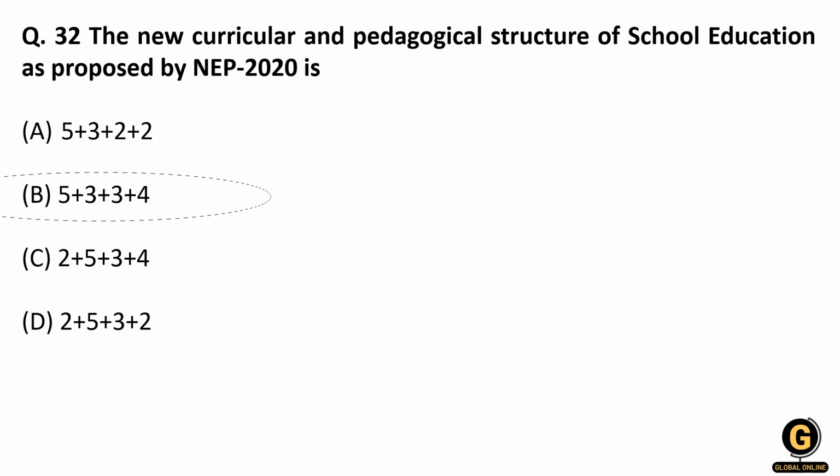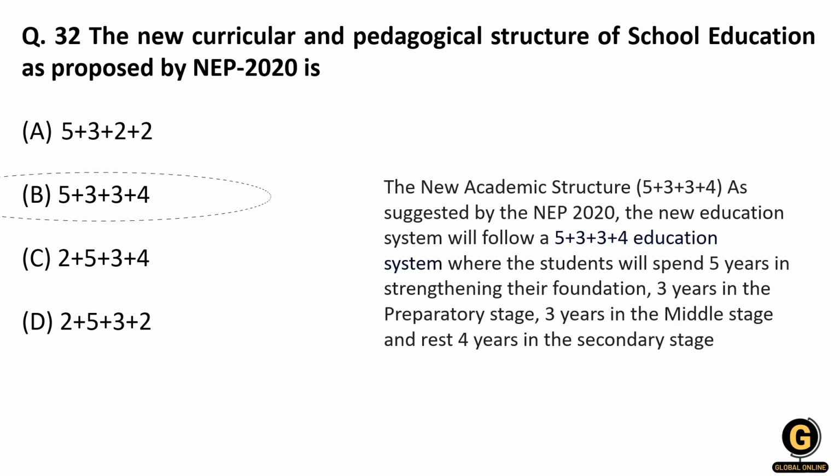Here first 5 years is for developing a foundation, then next 3 years is the preparatory stage, then next 3 years is for middle stage, and the rest 4 years are for secondary stage. So remember this 5 plus 3 plus 3 plus 4. So you have to remember this formula, right?